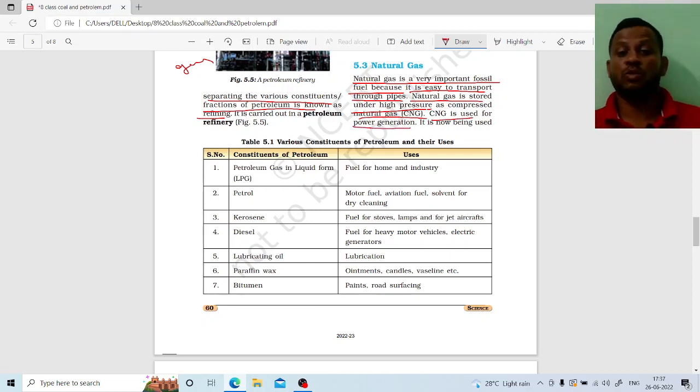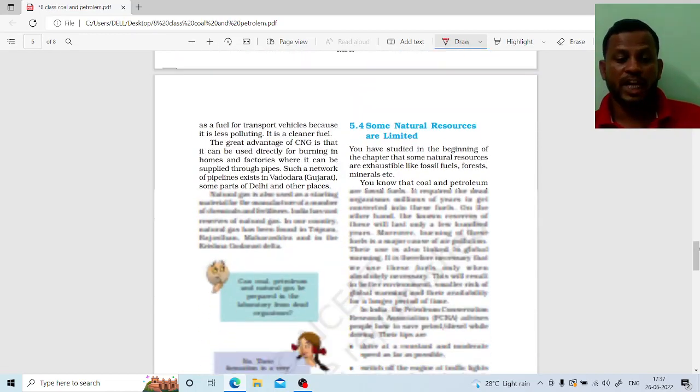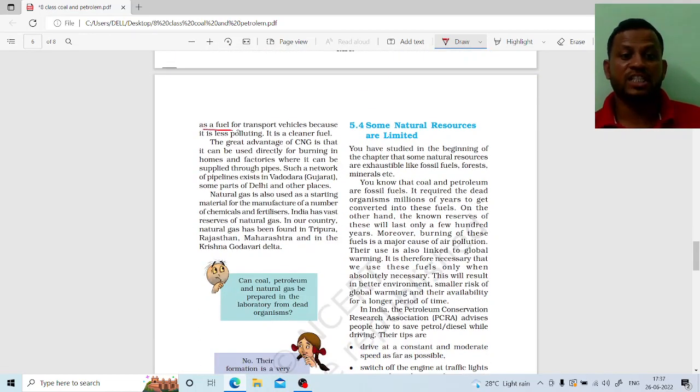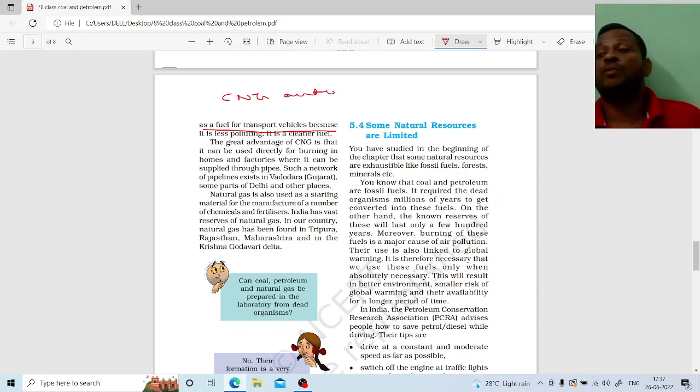CNG gas is used in power generators, and it is now being used for various purposes. Look here, it is used as a fuel in vehicles. We see CNG cars, CNG autos. We can say that CNG is an eco-friendly gas. Why? Because it does not harm our environment or the atmosphere. It is a less polluting gas.